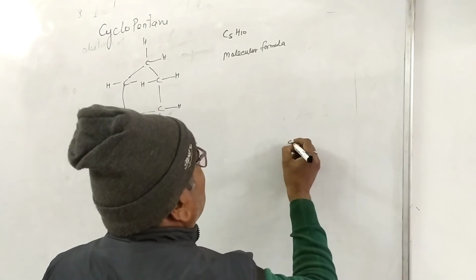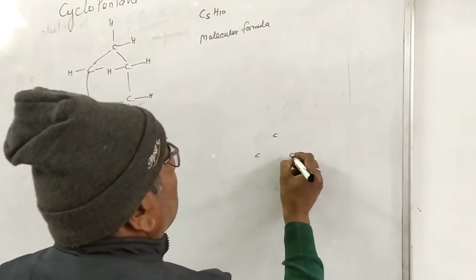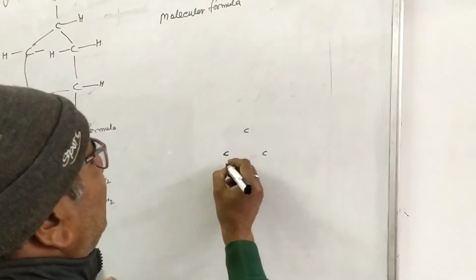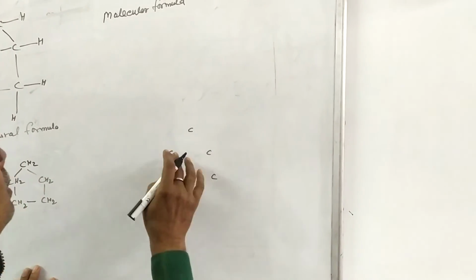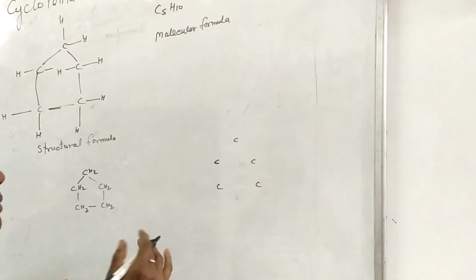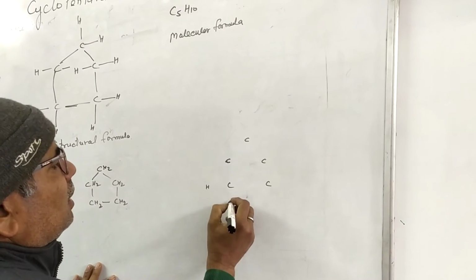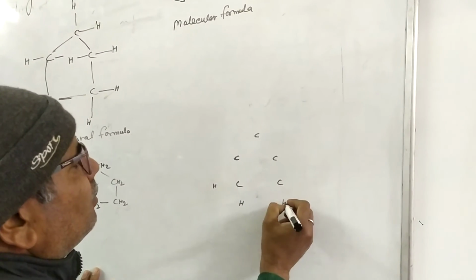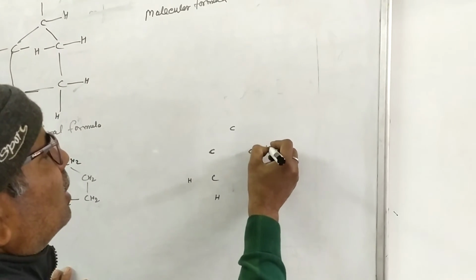I have told in previous problems that you remove bonds between carbon and hydrogen and write in front of them. This is hydrogen.